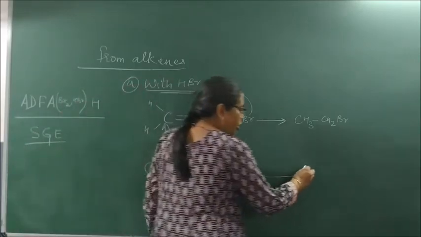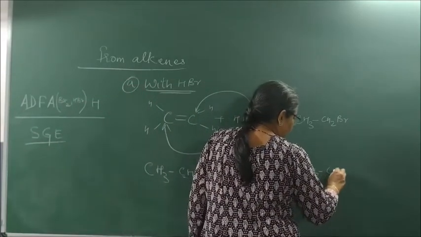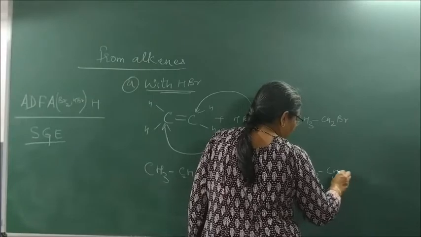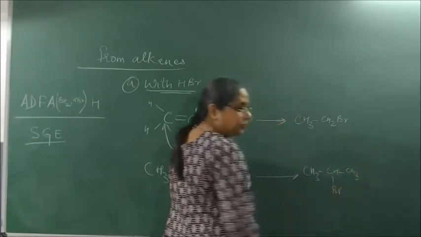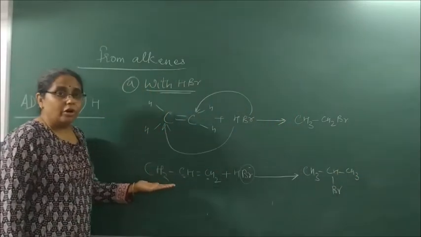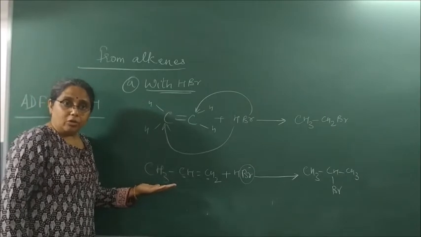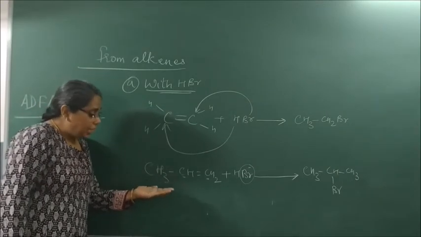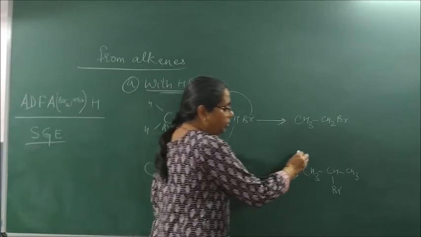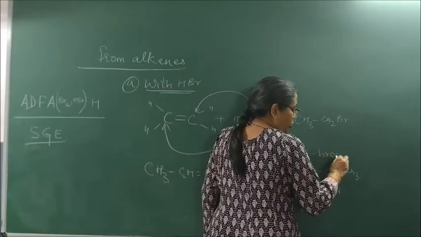So I will get the product CH3CHBrCH3, in accordance with Markovnikov's rule. The name of the compound is 2-bromopropane.